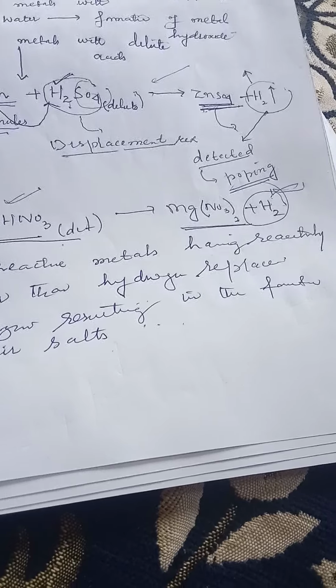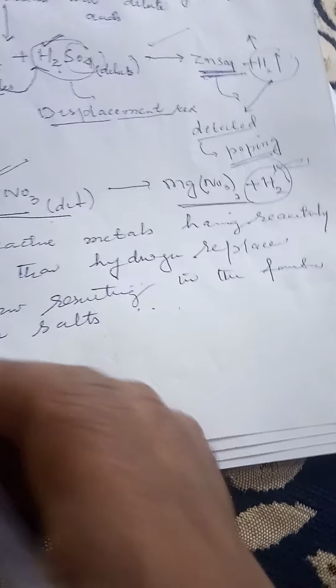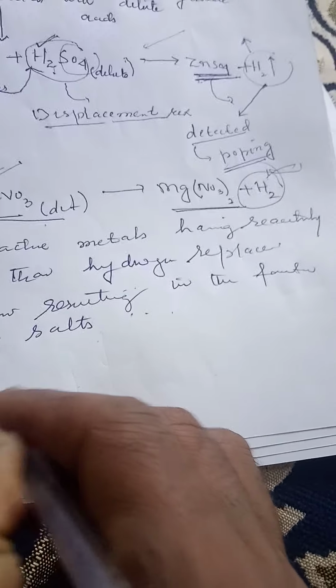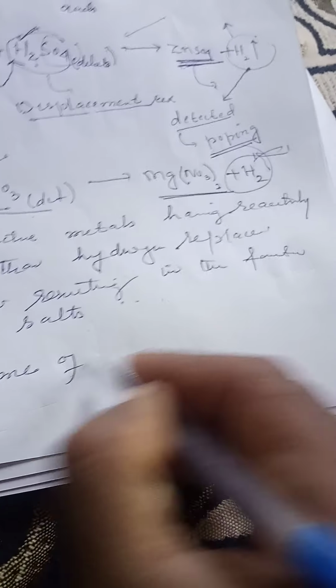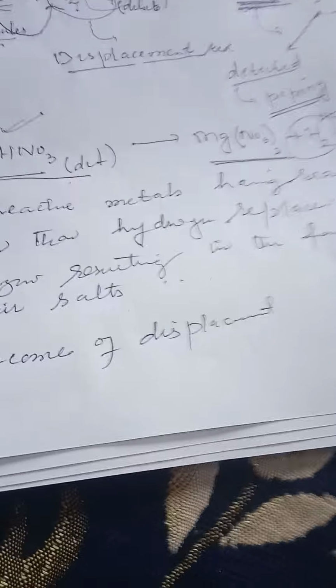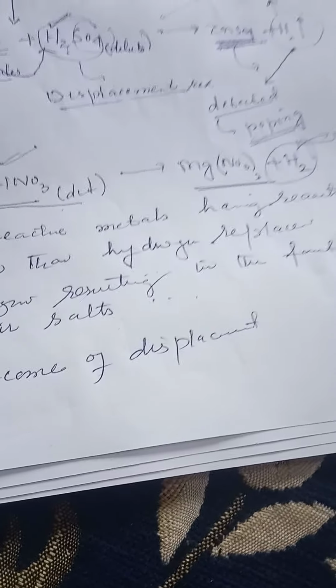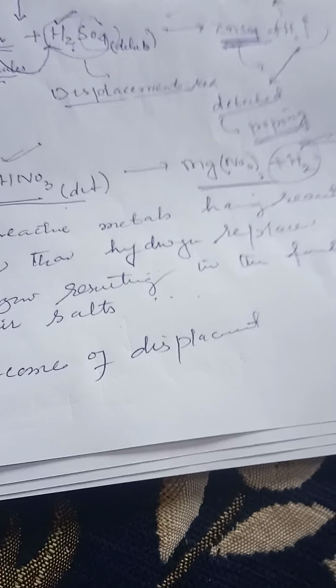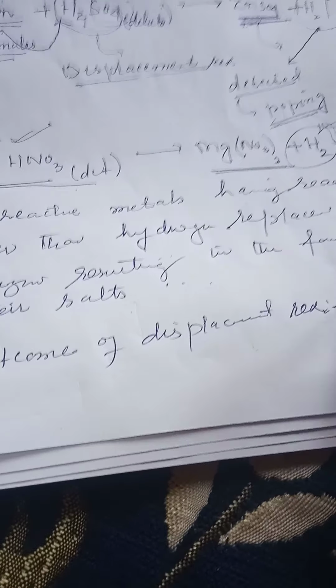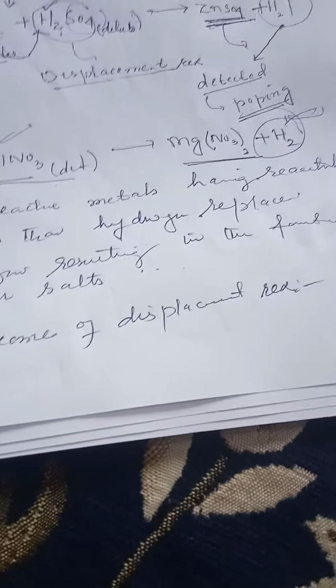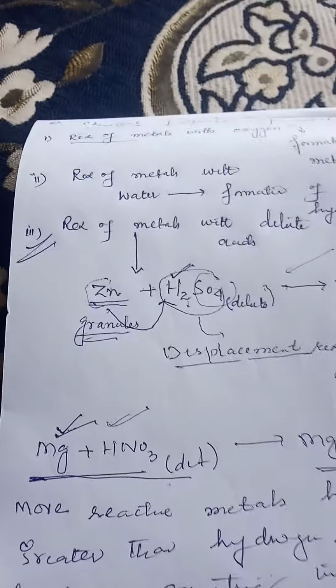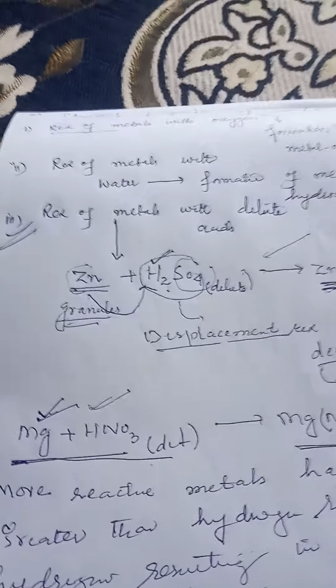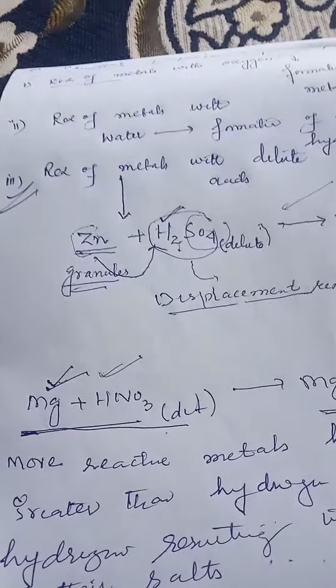The reactivity series is the outcome of displacement reactions. Displacement reaction tells us about the reactivity of metals. This is the third property of metals: metals react with dilute acids, resulting in the formation of a metal salt with the liberation of hydrogen gas.